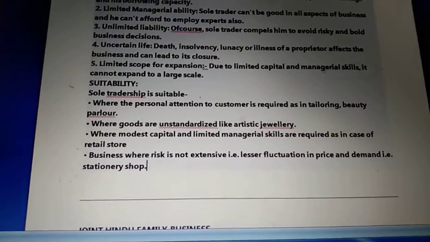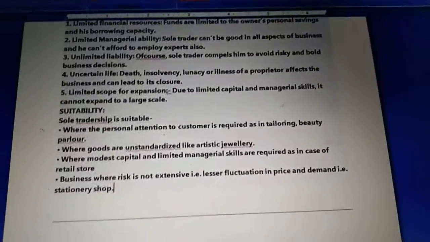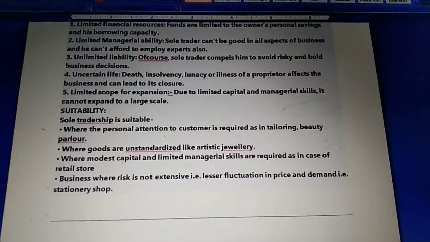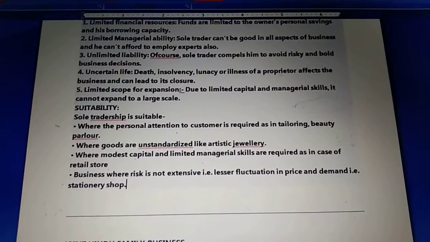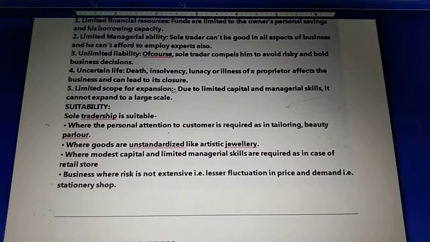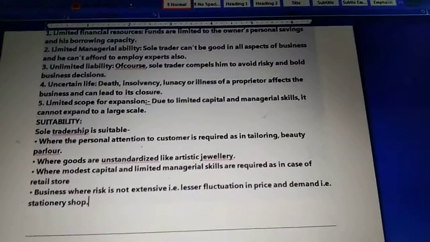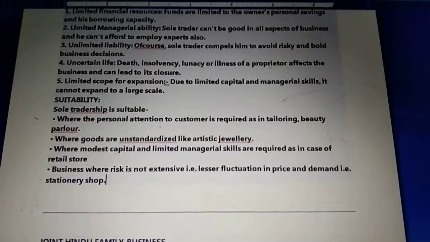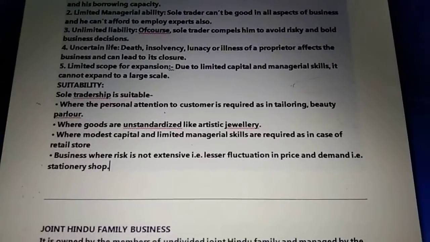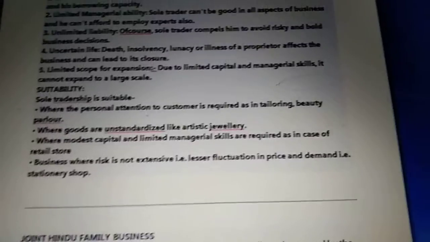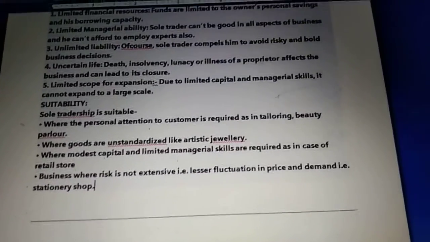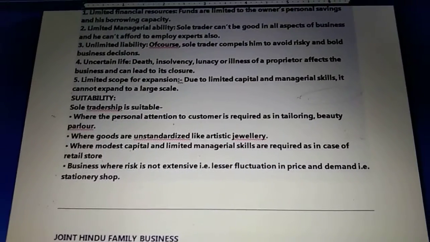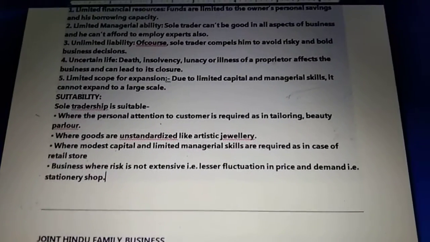We have read the features. In the features of sole proprietorship, the formation and closure is very easy. It can be started easily and it can be closed easily. The liability is unlimited here, because if the owner is not able to pay the debt of the business, he has to sell his personal assets also. There is no separate entity. In the eye of the law, the sole proprietorship business and its owner are the same. There is a lack of business continuity. Why? Because if something goes wrong with the sole proprietor owner, the business will be discontinued or closed.